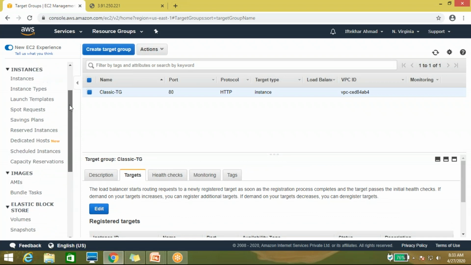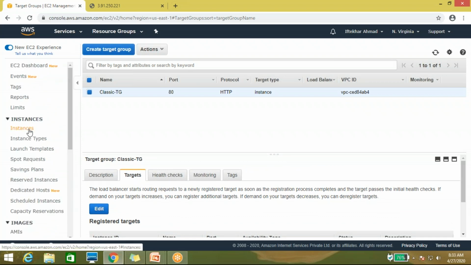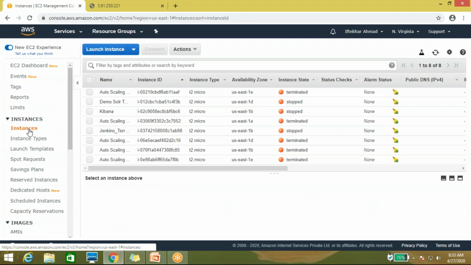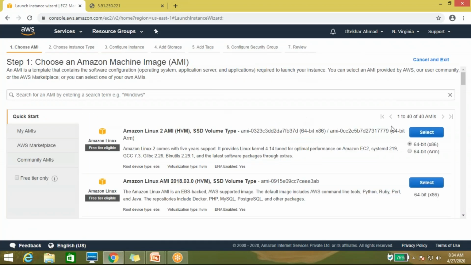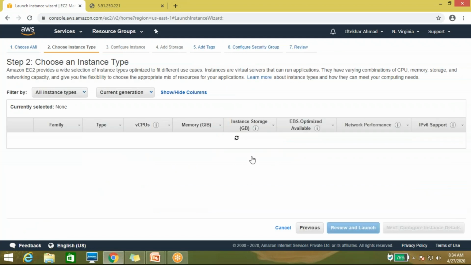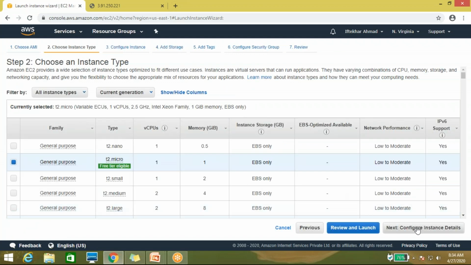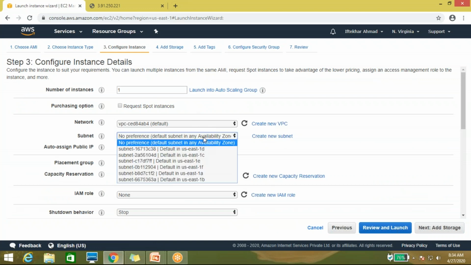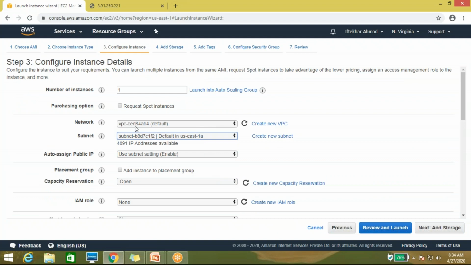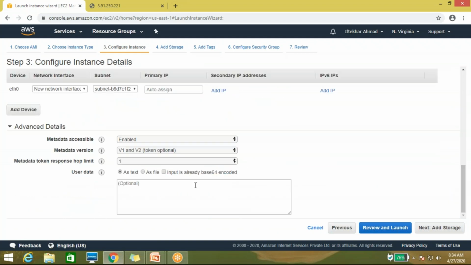So now come to the instance section, and let me create two instances. Launch instance. Here I'm creating this instance. One instance is in the US East 1A availability zone. Okay, and let me put in some bootstrap script.